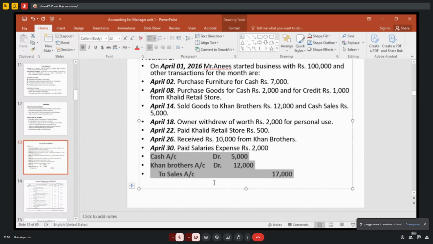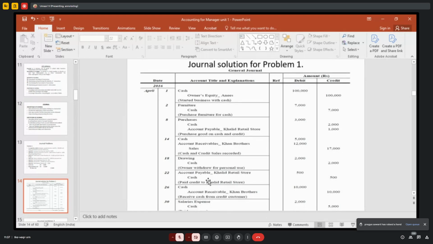No. Debit what comes in, cash comes in. Debit the receiver. Who is the receiver? Khan Brothers is the receiver. Credit what goes out. Goods go out. When you are selling goods, goods go out. So sales account you have to credit. Okay, ma'am. But these days they are writing "by" in debit.